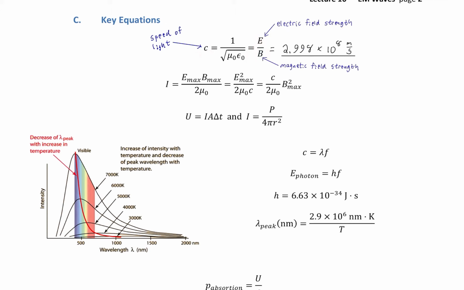And how do we know that c is a constant? Well, that takes us to Einstein's special relativity. We'll get there later. The actual value of the speed of light is 2.998 times 10 to the 8 meters per second, or about 300 million meters per second.